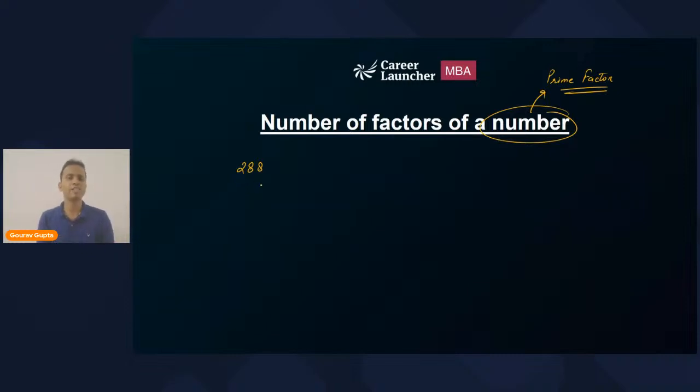You write 288 as the product of prime numbers. I'll divide 288 by 2 to get 144, then by 2 to get 72, then by 2 to get 36, 18, 9, 3, and 3. So I can write 288 as 2 raised to the power 5 multiplied by 3 squared.